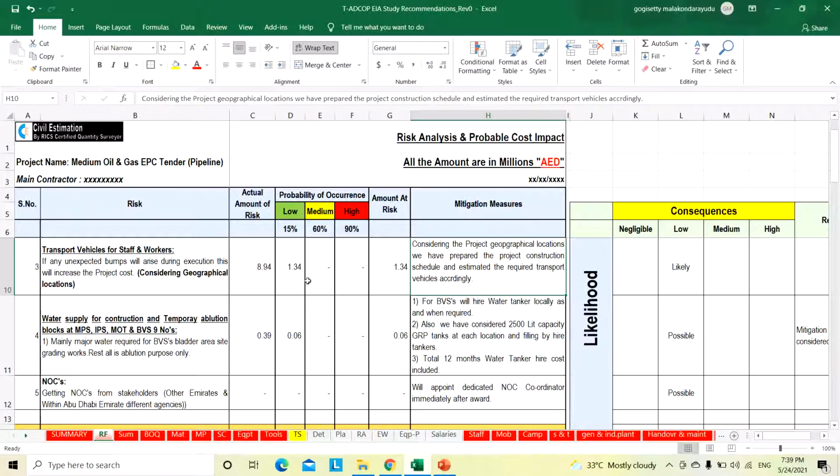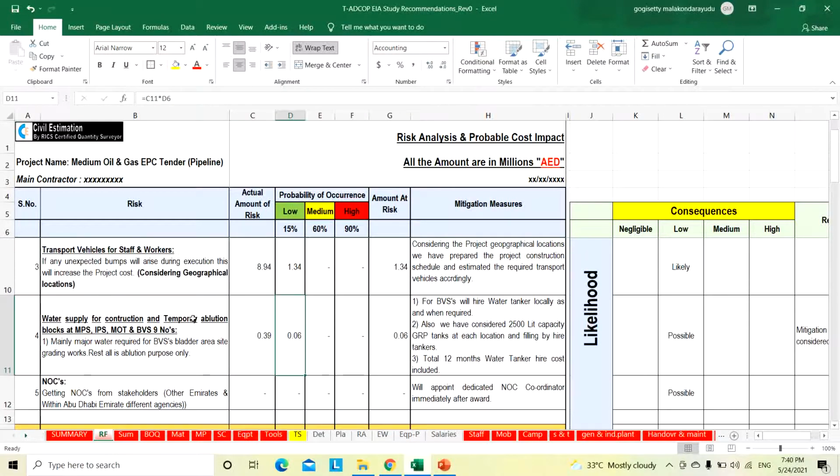So nothing to worry. If any unavoidable circumstances arise, or conditions change, maybe due to sandstorm or rainy season, this number may change. That is why we have considered it under low.